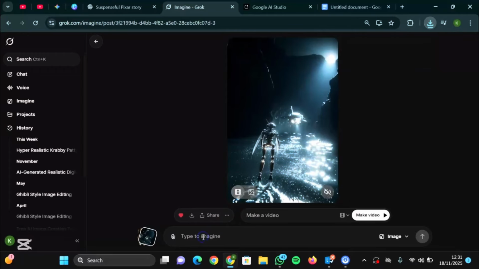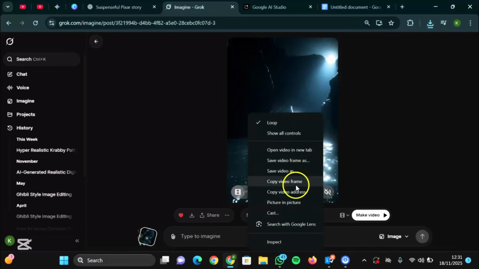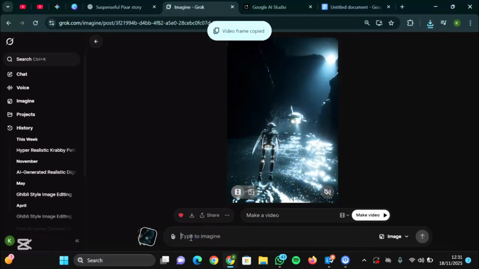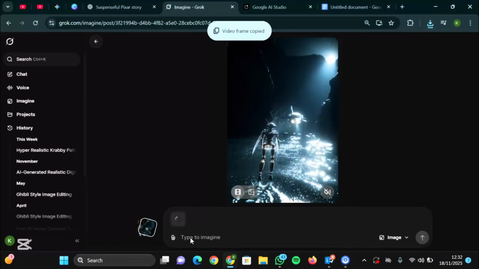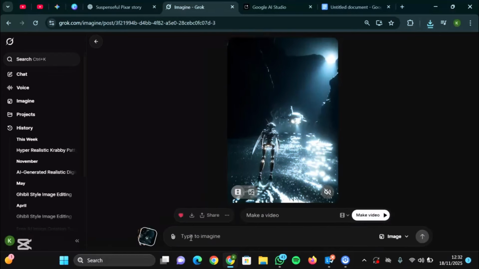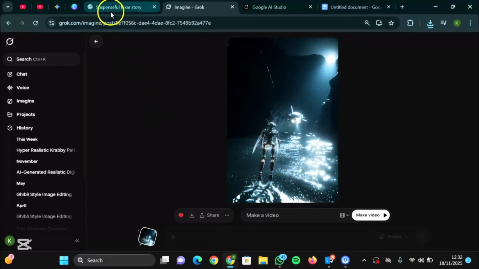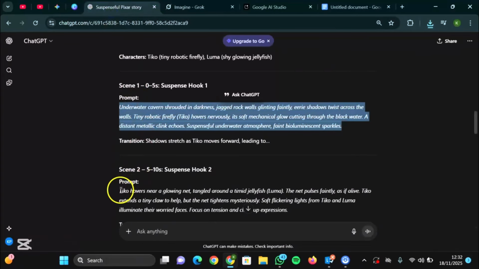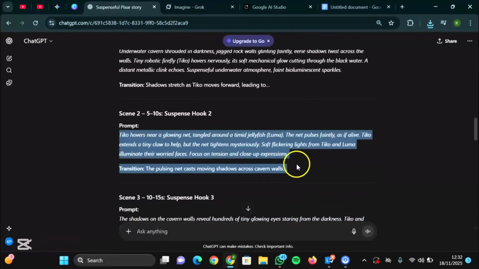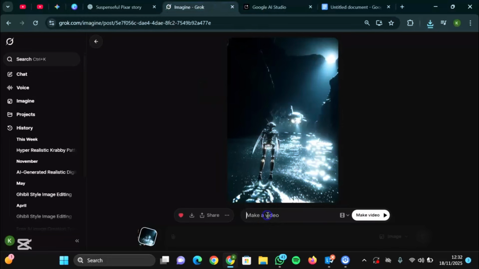So the next one is to go ahead and paste the prompt again, the second prompt. So copy this, copy the frame and paste it over here. So Grok will automatically generate another image with this same form. So let us go here and copy the second scene initially. Okay, so copy it and take it back to Grok and paste it over here.